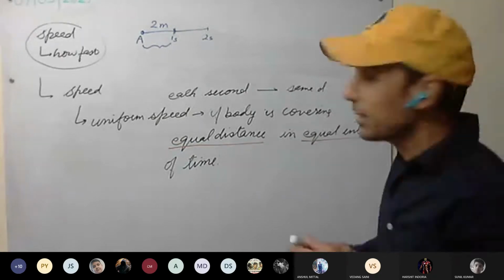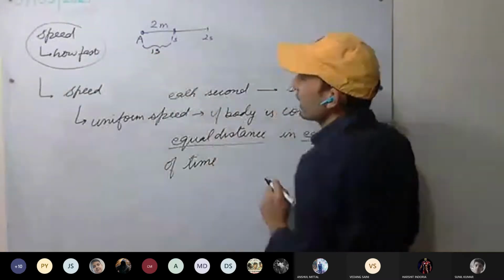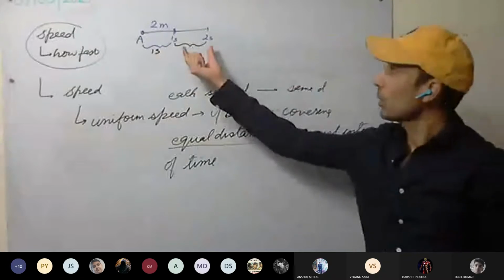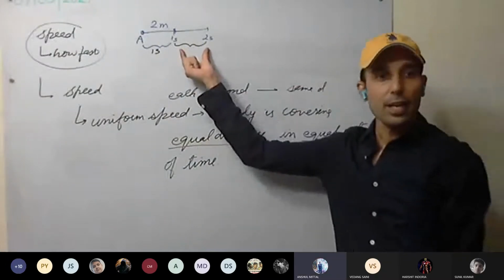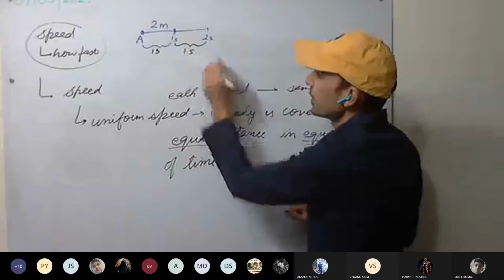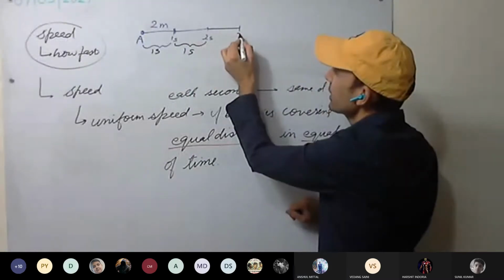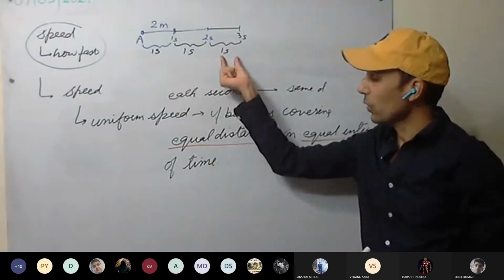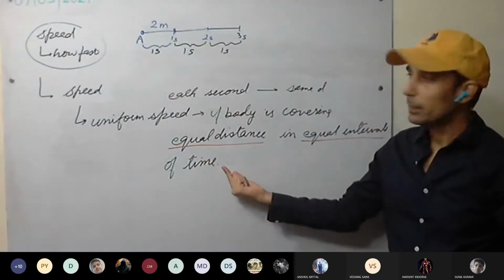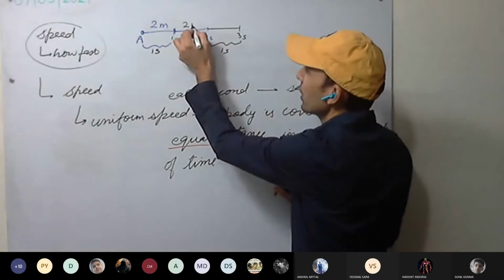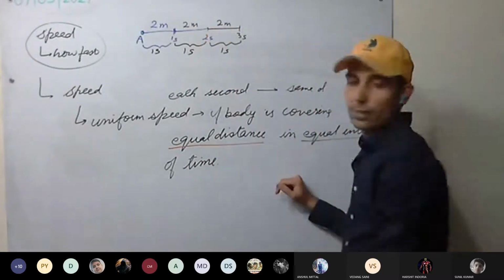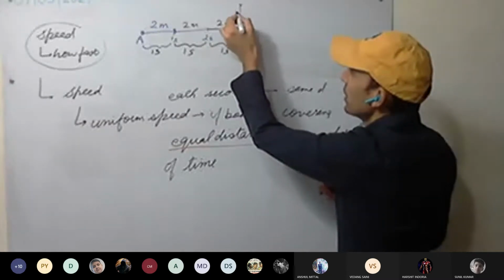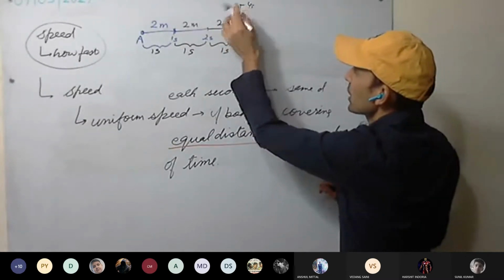So here the time interval is 1 second. Now what is the time interval here? Again 1 second. Again 3 seconds I will take. What is the time interval? 1 second. So the time interval is equal, and the distance should be equal as well. 2 meters, 2 meters. The body can move here or here. 2 meters here in 4 seconds.